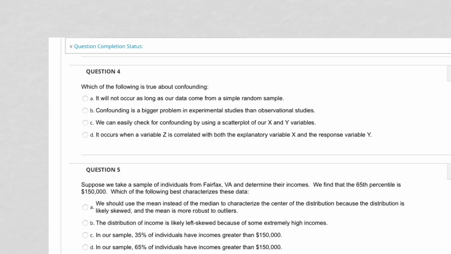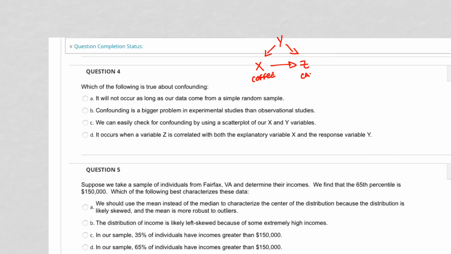Okay, so which is true about confounding? It will not occur as long as our data come from a simple random sample. So remember what I was telling you about confounding. It's when you have X causes Z, but then you have another variable Y, which is associated with X and associated with Z. So the example that I gave you was coffee